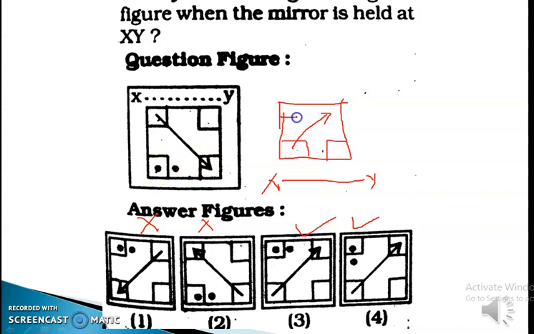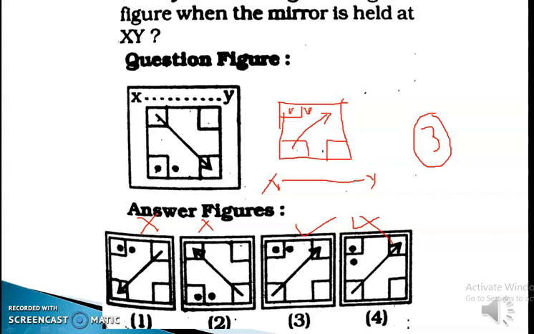So in the image also there will be two horizontal dots. Okay, but you can see there is vertical dots. So this option is not correct. The correct option is option 3.